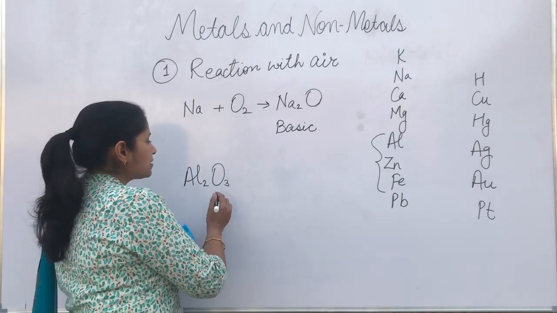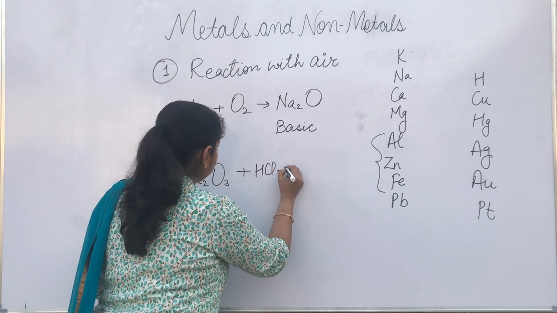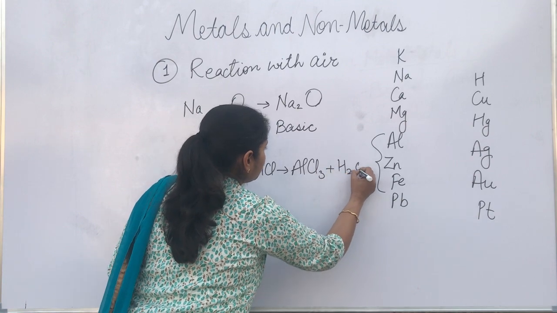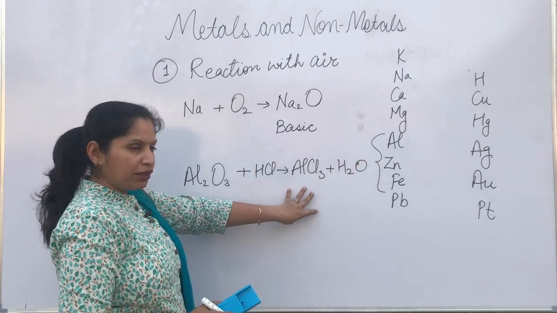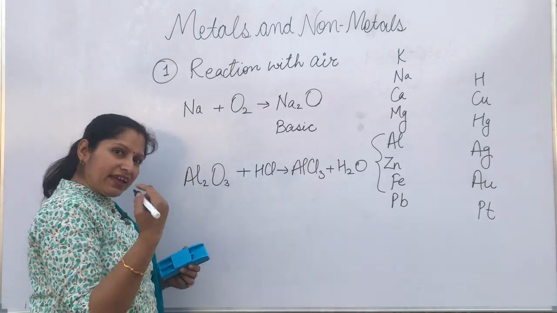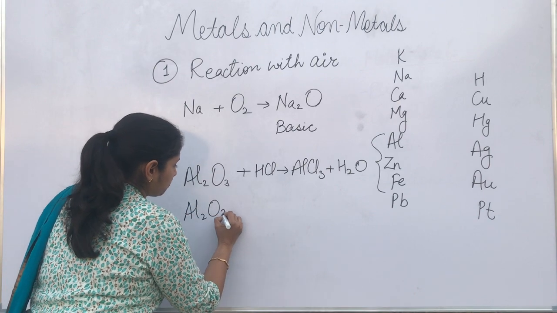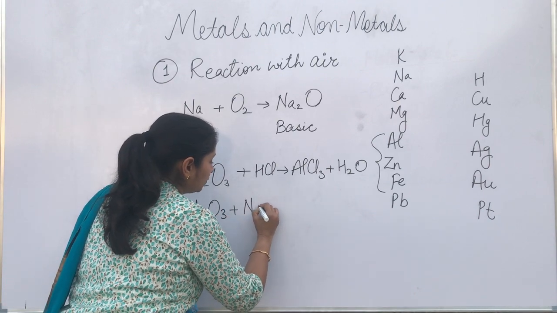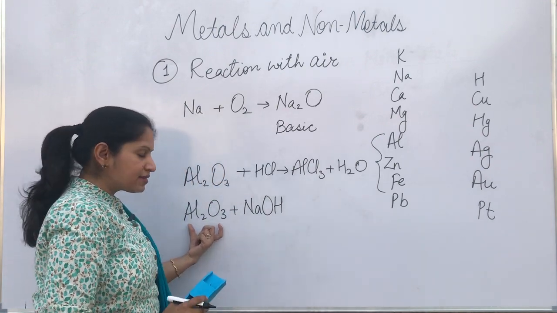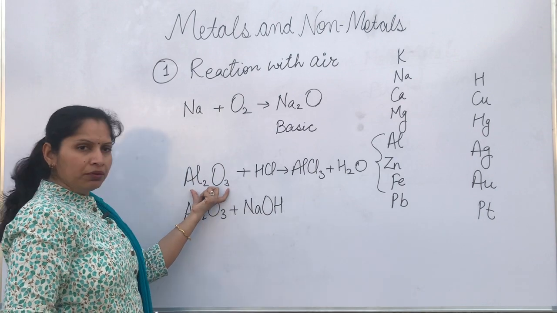Means since they are basic in nature, they will react with acid to form aluminium chloride, that is salt and water. But since they are also having acidic nature, they are going to react with base also. When they are reacting with base, that shows that they itself have an acidic nature. They are reacting with acid, that shows that they have a basic nature.